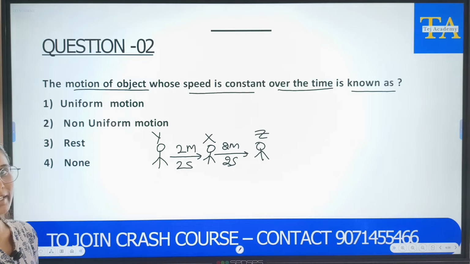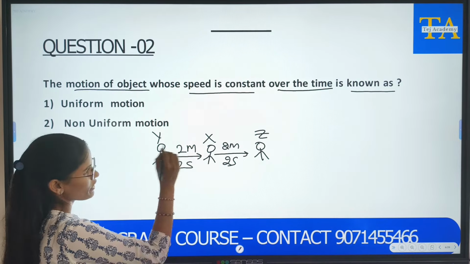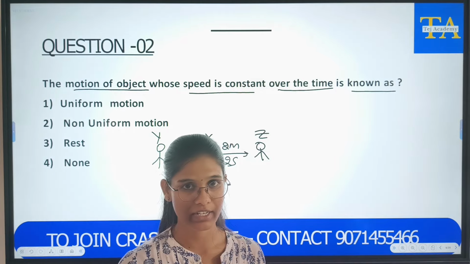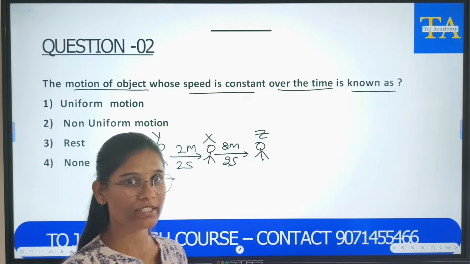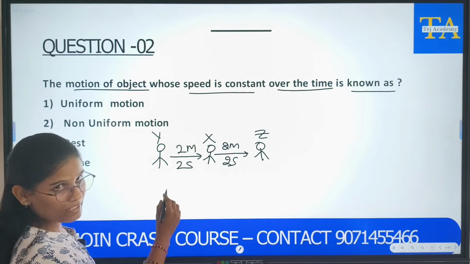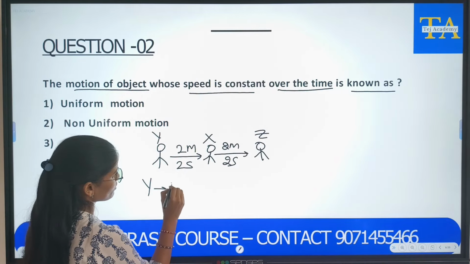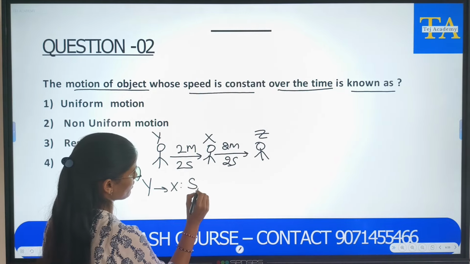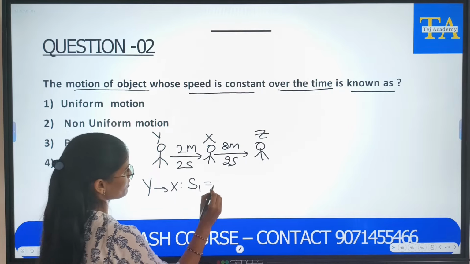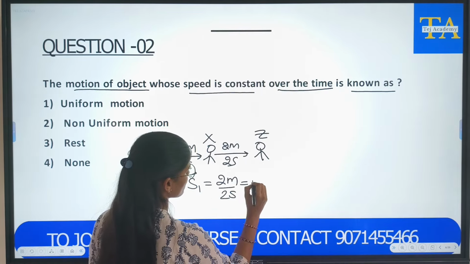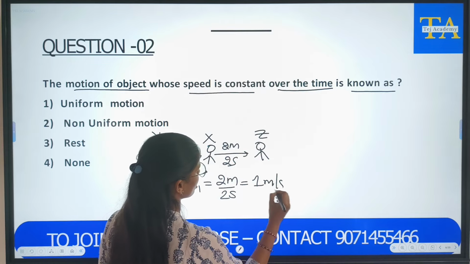Now let us calculate their speeds. In the previous slide we discussed what speed is. Speed is equal to distance upon time, that is, what distance is covered in the given time. Let us calculate here. So, Y going to X, what is his speed? s1 is equal to 2 meters by 2 seconds, which is 1 meter per second.